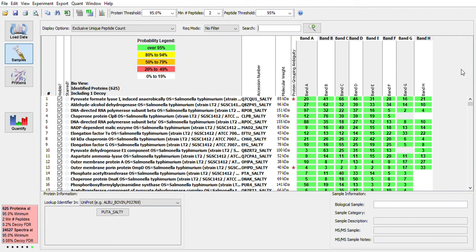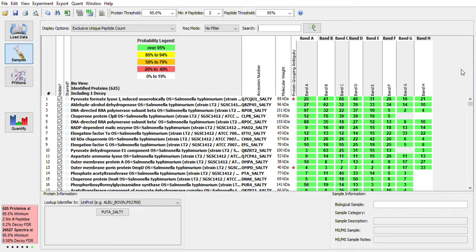Okay, so I'm going to give you a quick tutorial on how to use the Scaffold software, which is what we're going to be using for the computer module for the proteomics data analysis. The data that you're going to be looking at here is from a salmonella whole cell lysate.